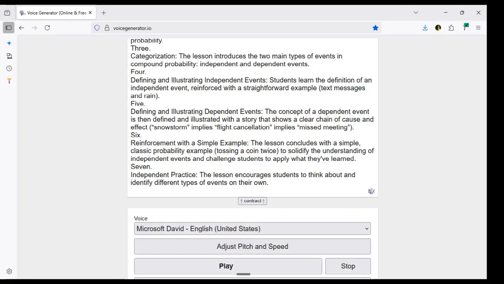6. Reinforcement with a simple example. The lesson concludes with a simple, classic probability example, tossing a coin twice, to solidify the understanding of independent events and challenge students to apply what they've learned. 7. Independent practice. The lesson encourages students to think about and identify different types of events on their own.